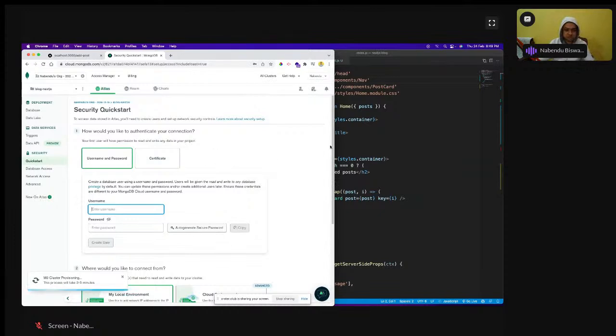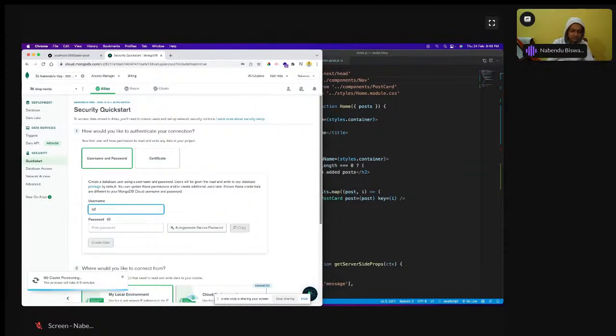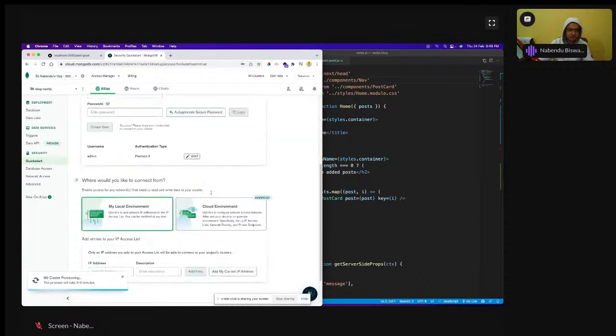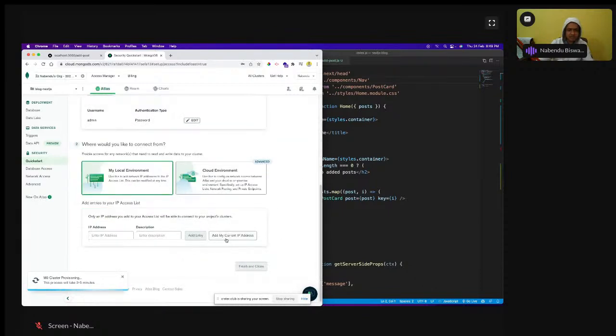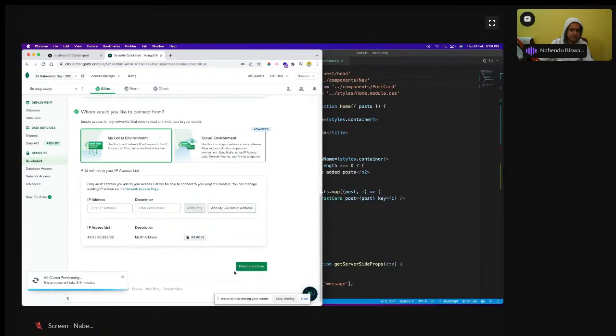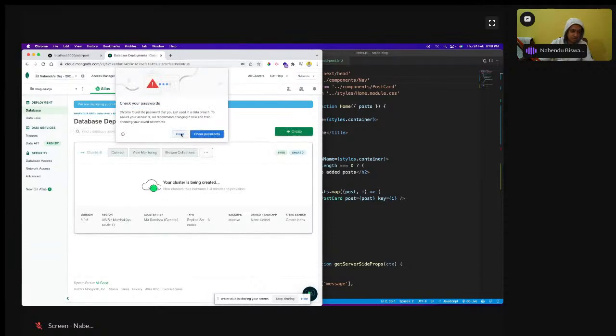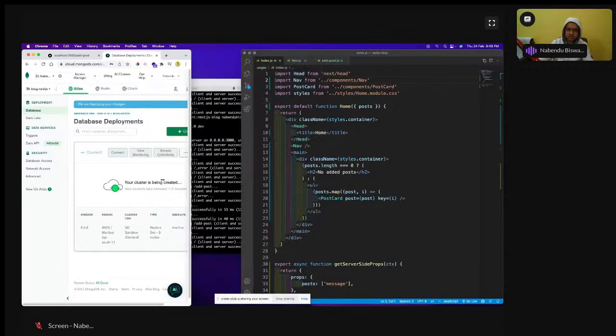So username and password I have to give. Anyway, I'm going to delete this after. I have to create the user. This is something cool which happened in MongoDB. Earlier we used to do this later on, but nowadays you have to do this quick start earlier, because cluster creation generally takes 3 to 5 minutes, which is a lot of time. I will add my current IP address, and then I'll do finish and close. It says the cluster has been prepared and it will take 1 to 3 minutes more, so we have to wait.